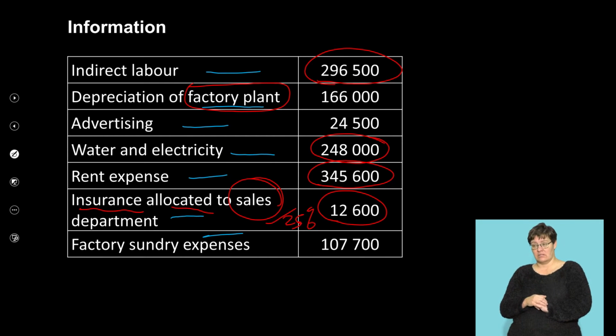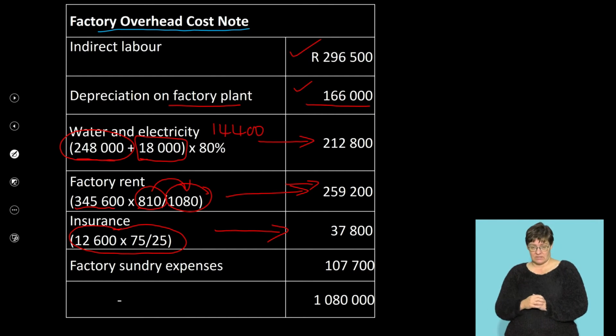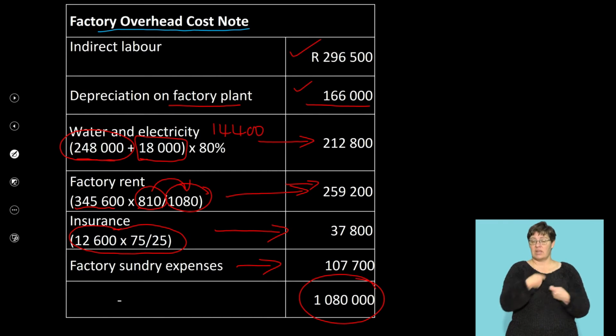So when you are doing your calculation, remember it's 12,600 times 75 over 25. You've got the 25% as your known. You want the 75%. Therefore, you do that calculation to give you the 37,800. Add your total factory sundry expenses, and your total amount is now 1,080,000. Okay.